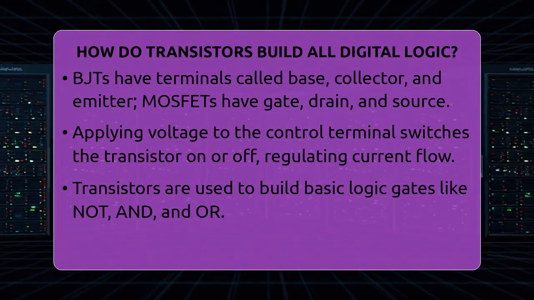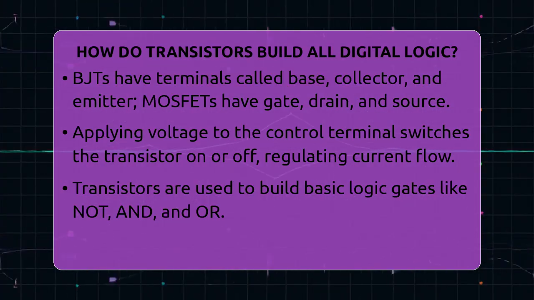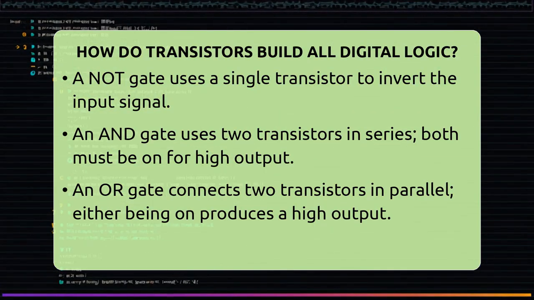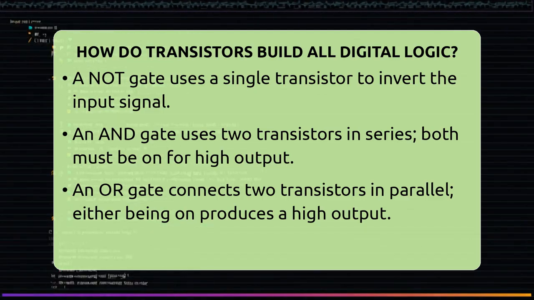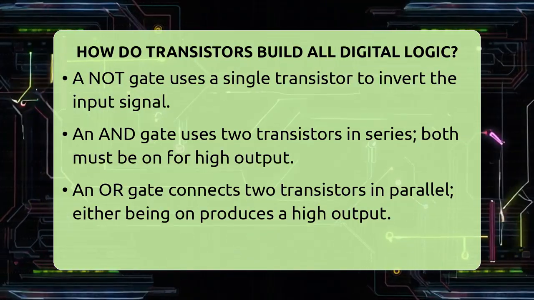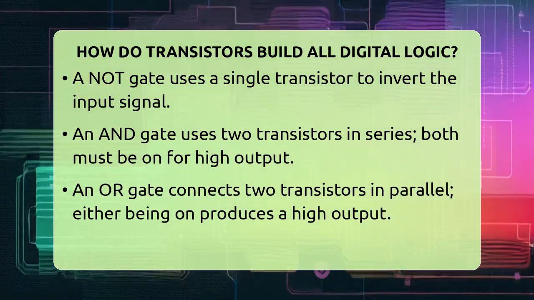An AND gate uses 2 transistors in series. Both transistors need to be on for the output to be high. If either transistor is off, the current can't reach the output, and it stays low. An OR gate connects 2 transistors in parallel. If either transistor is on, the output goes high. If both are off, the output remains low.